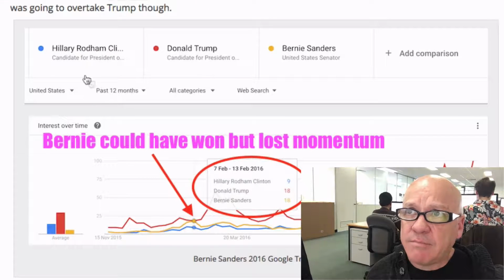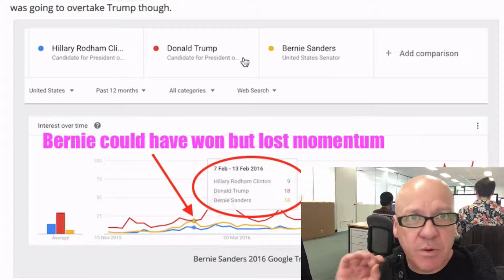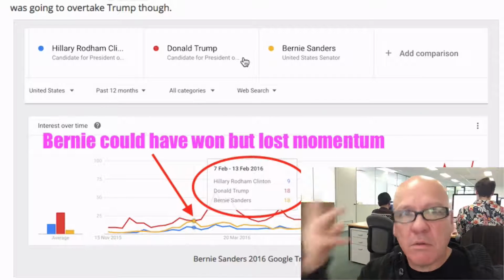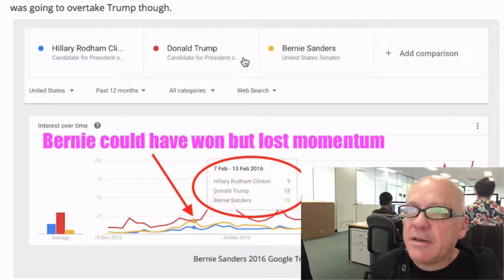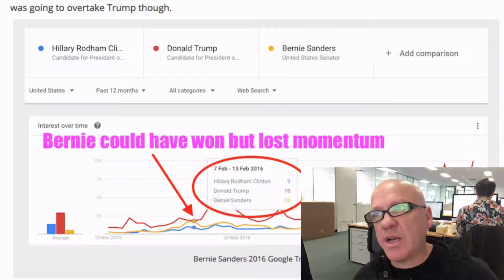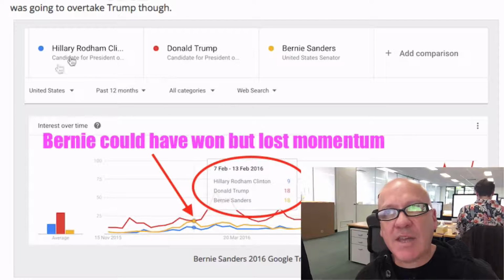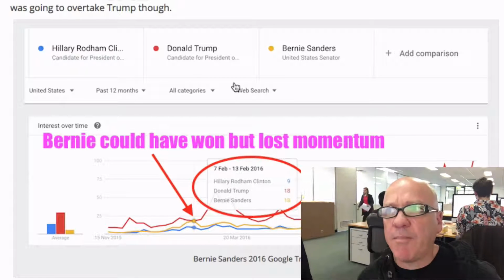So here we've got actual specific people. We've got labels here where Google knows that this is actually Donald Trump, the candidate for President of the United States. It's not some Donald Trump, a monkey or whatever. And you can see here, candidate for president. So these were both done on election day, so they were still labelled as candidate for president. Hillary Clinton's label is now former US Secretary.